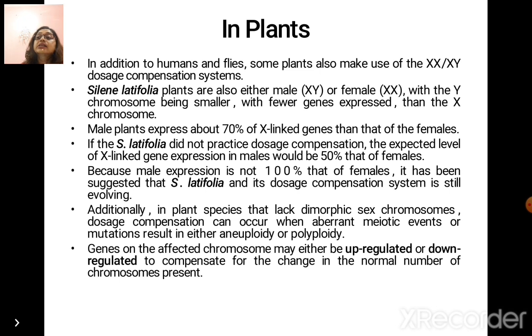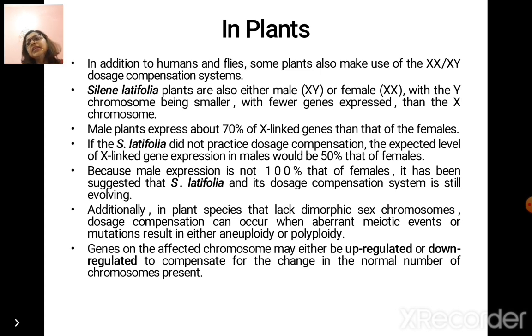If the Silene latifolia did not practice dosage compensation, the expected level of X-linked gene expression in males would be 50% to that of the females. Because male expression is not 100% that of the females, it has been suggested that Silene and its dosage compensation system is still evolving.